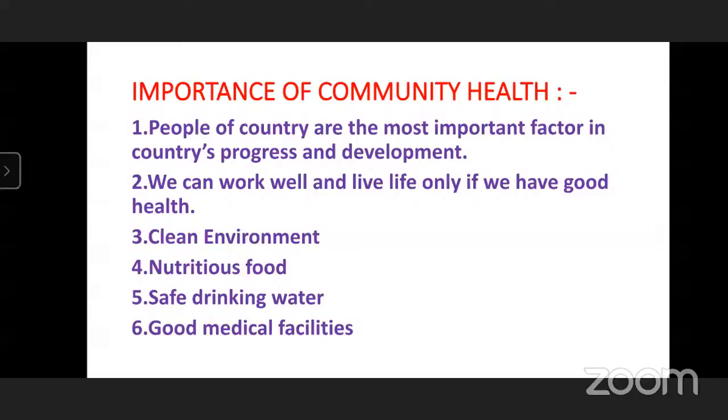When citizens have good health, then only will they work and help their nation to progress. So we have to keep every person healthy in our country. We can work well and live life only if we have good health. That's why it is necessary for us to keep our health good.